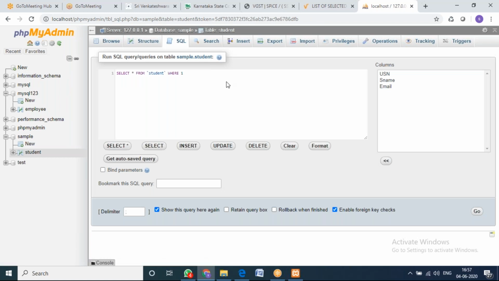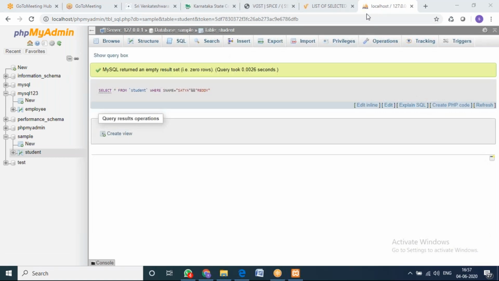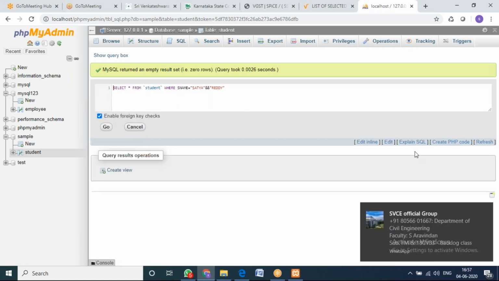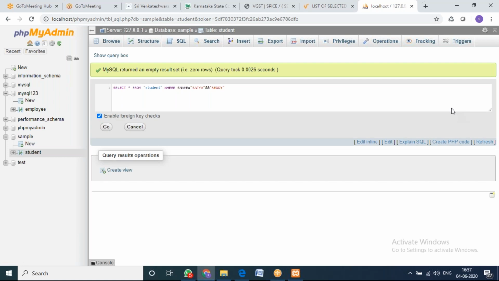Now I'll come back here: select star from student where S name equals to, I'll try one more possibility now, Satya and Reddy. Now we'll see what will happen. Again, still I'm not getting the data. Why am I not getting the data? Any idea, anybody? Because I know some students are from CS and IS. How to get it if I want to get multiple records?